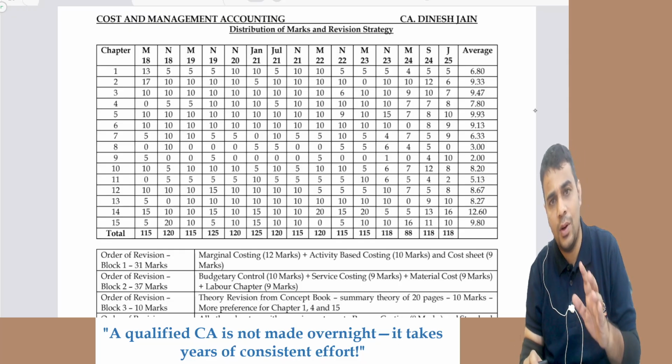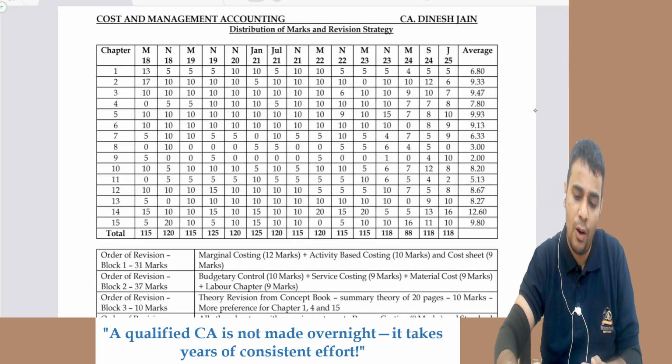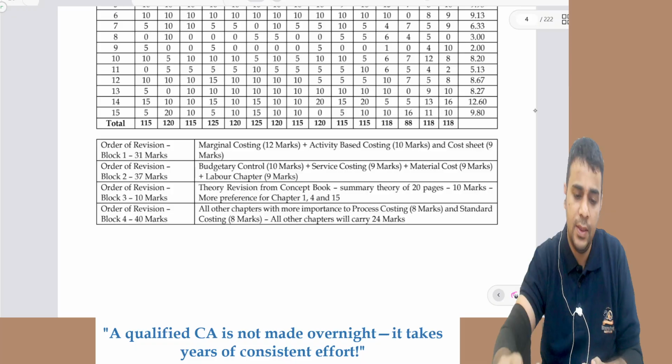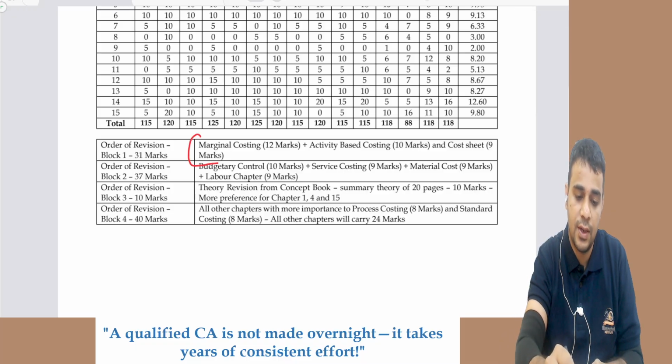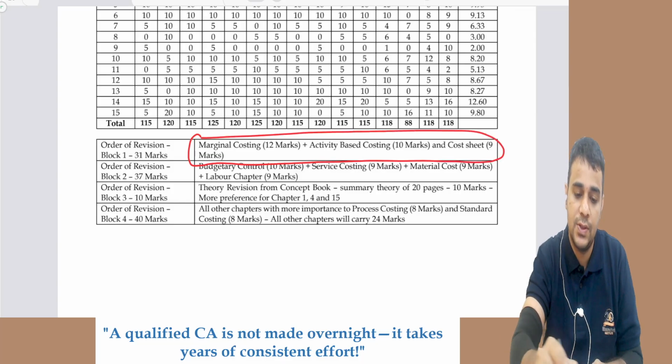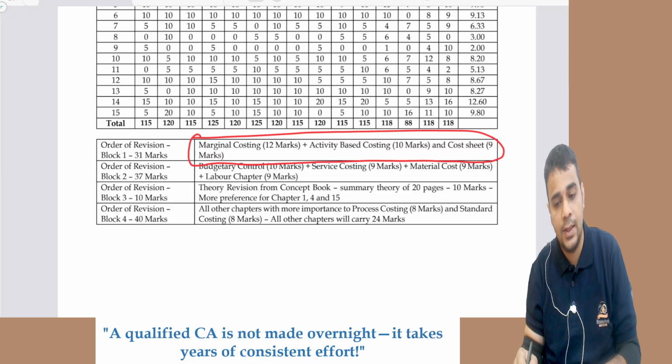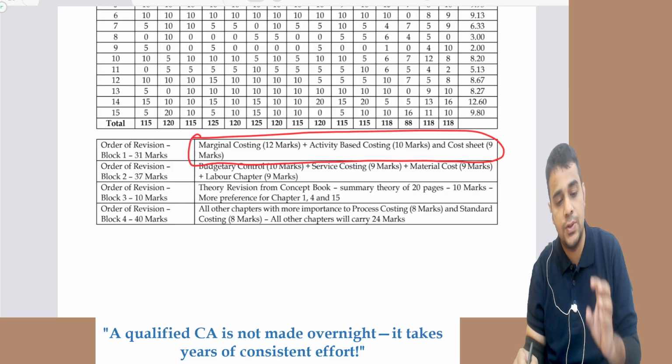So what I want students to do is follow a block method of preparation. In the block method, you will first do your revision or preparation for these three chapters: marginal costing, activity based costing, and the cost sheet chapter. Try to pay a lot of attention to block 1 and block 2.